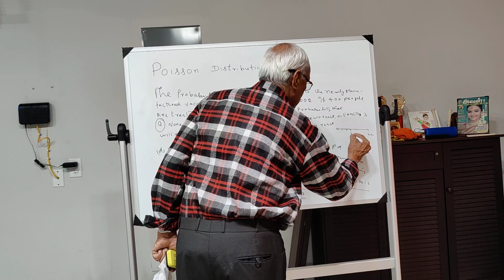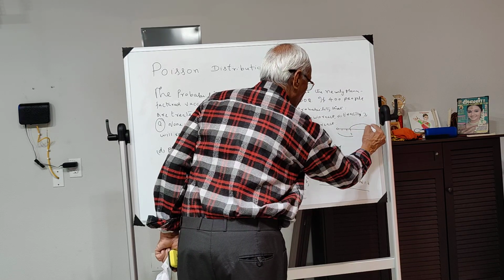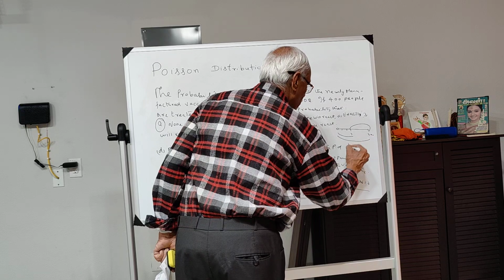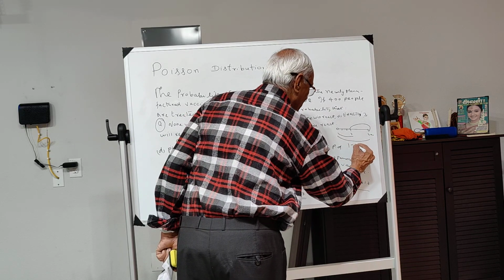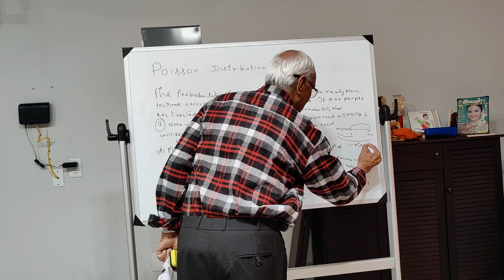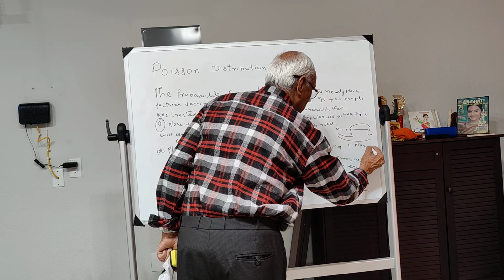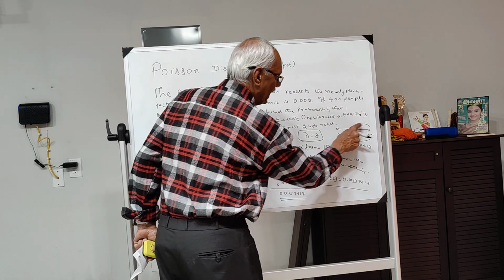So 3 or more. But the whole probability is 1. So it is 1 minus P of x less than or equal to 2. That means 3 and above.